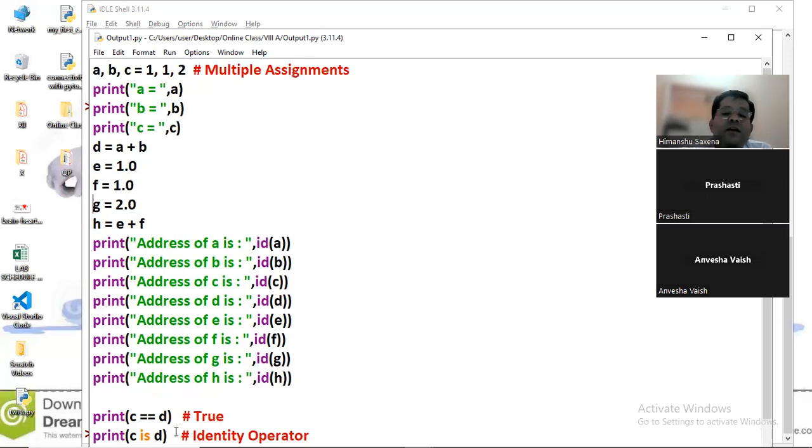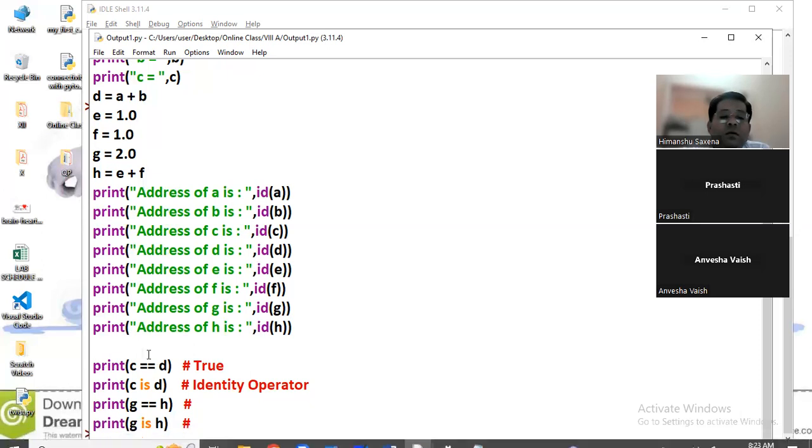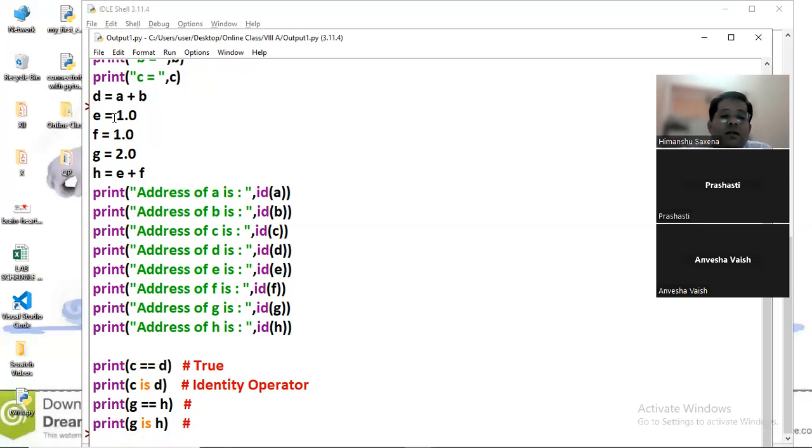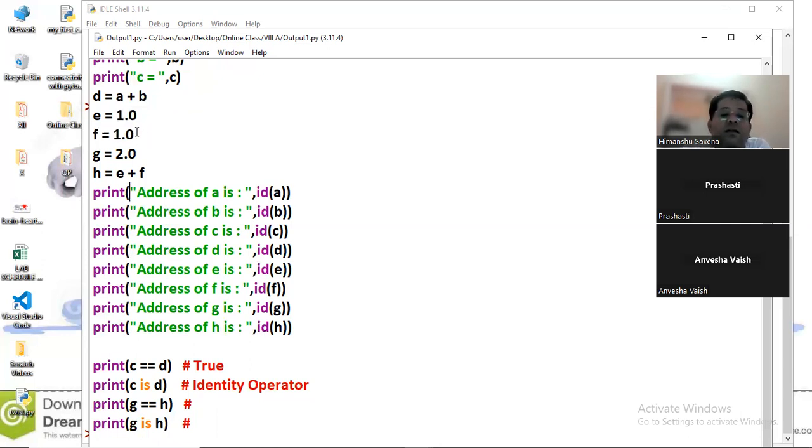Is there any confusion here in the last statement? g and h both have the same value 2.0, then why are they not sharing the same address? Is there any confusion, like both the values are added here, 2.0, and we are checking e plus f, which means we are adding float values here.